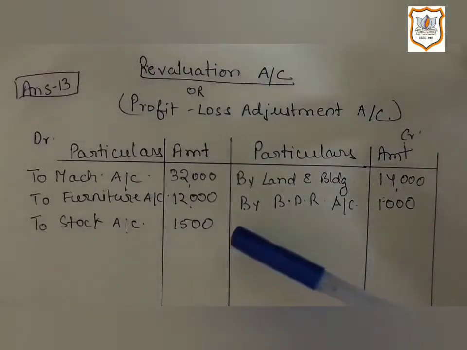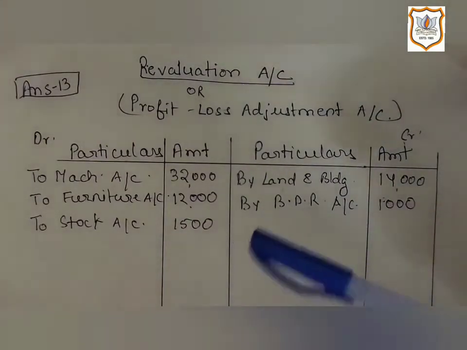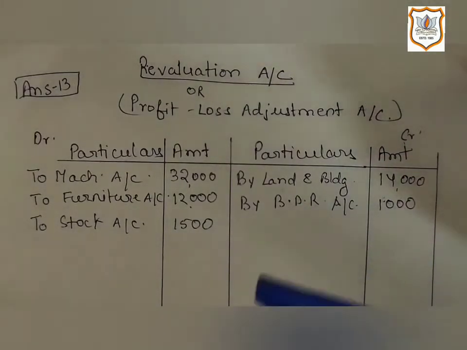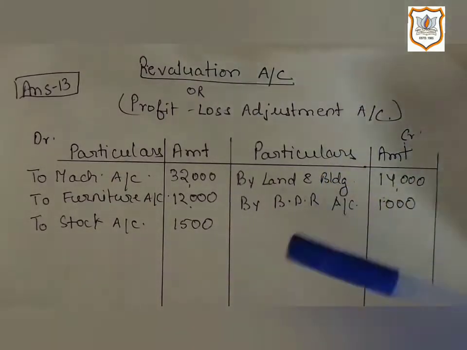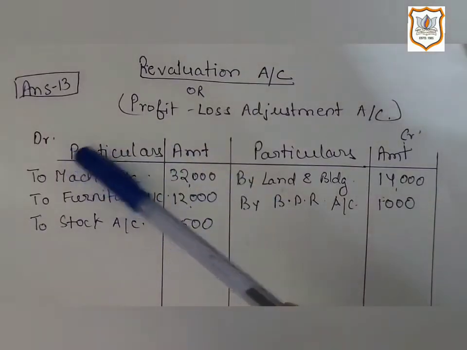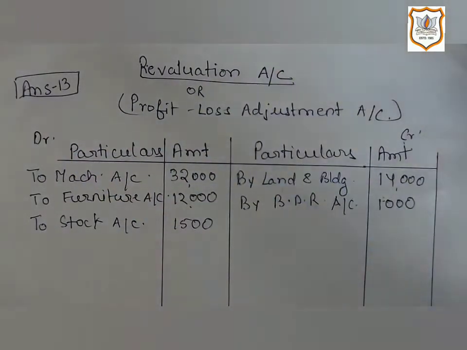That means the value of stock, the value of an asset, is decreasing, which is not a good thing for the firm. It is a loss. That's why, as per the rule of nominal account, we will record it on the debit side of revaluation account.